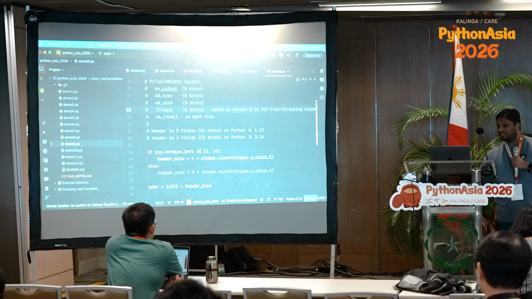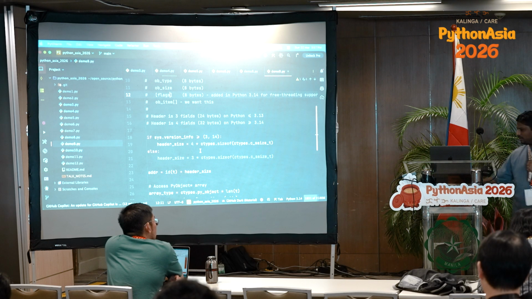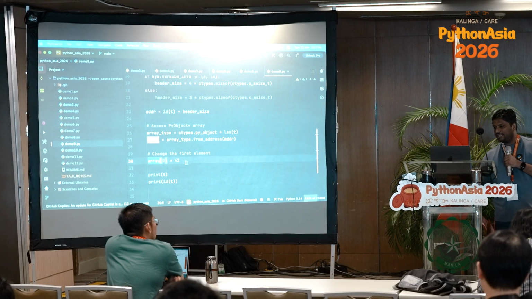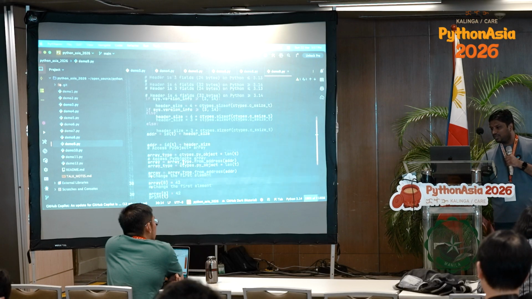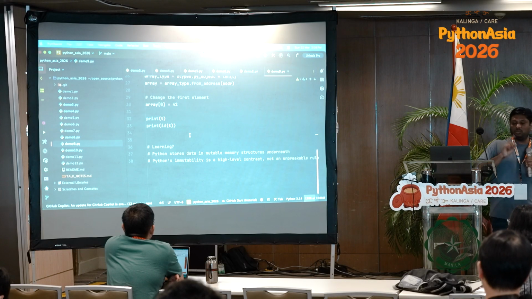What I'm doing is going into the memory location where the tuple array is stored, extracting that memory location and updating directly in memory. I'm not using any tuple operations anywhere. I'm just fetching the address, and at that particular index I'm changing the value to 42. So my tuple, which is 1, 2, 3, will become 42, 2, 3.